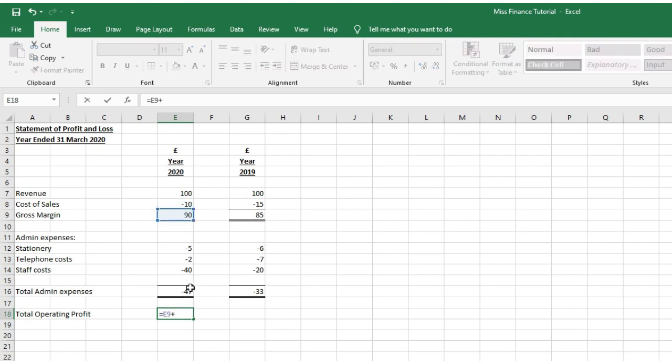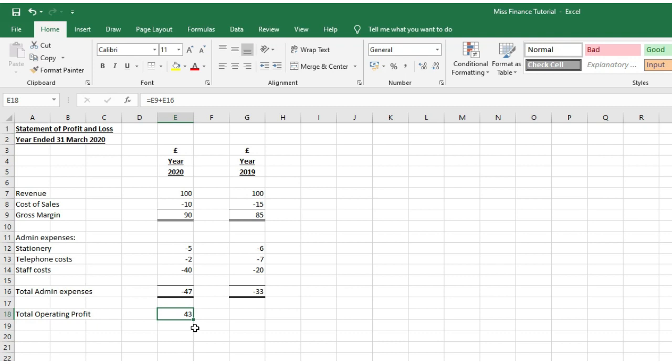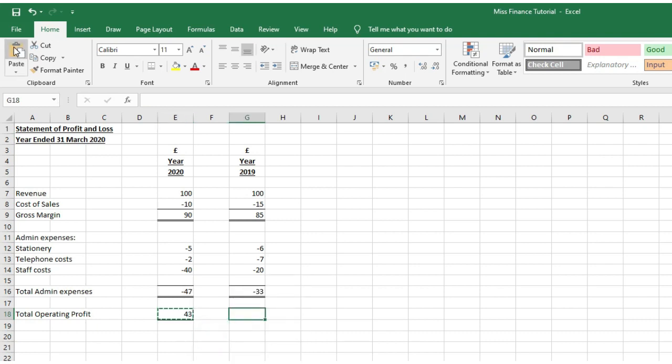So next I'm going to work out my operating profit, which is my gross margin less the rest of my admin expenses, and I'm going to format that total box as well. Now I don't have to work this out for 2019 because I've already done that for 2020, so all I actually need to do is copy the formula that's in E18 into G18 and it'll work out 2019's for me also. So let's add in some tax.